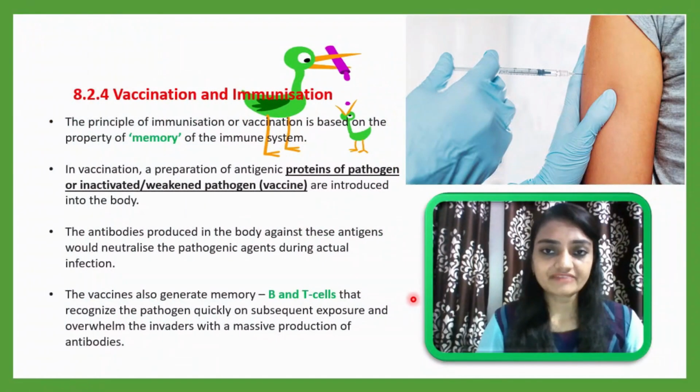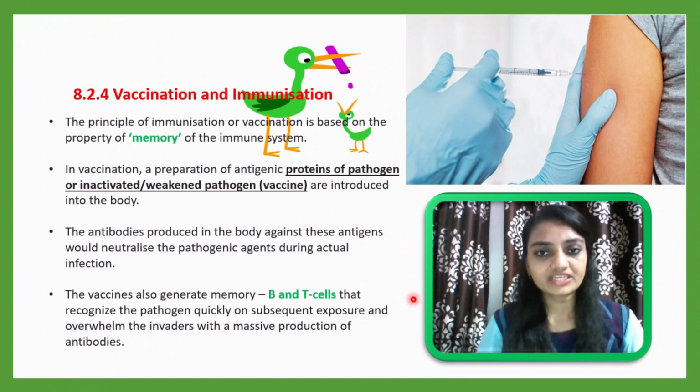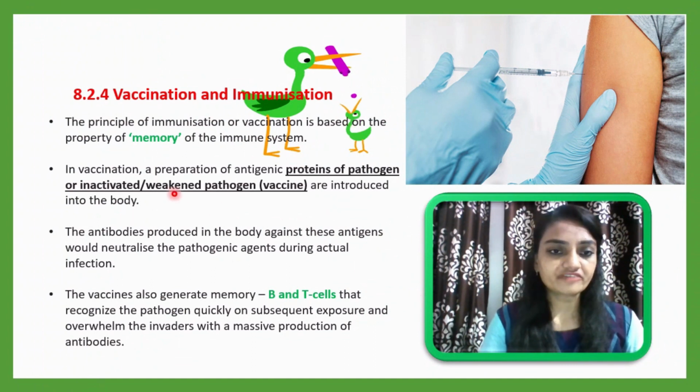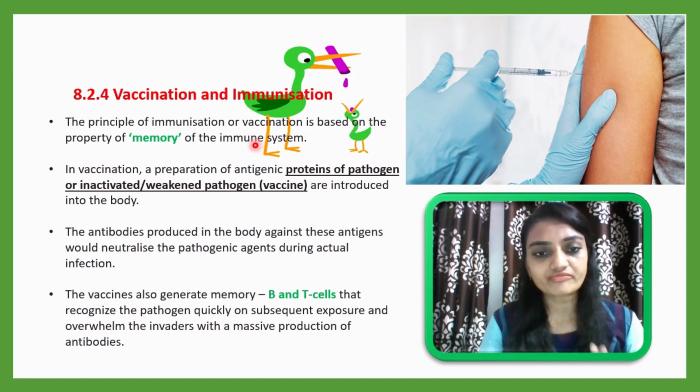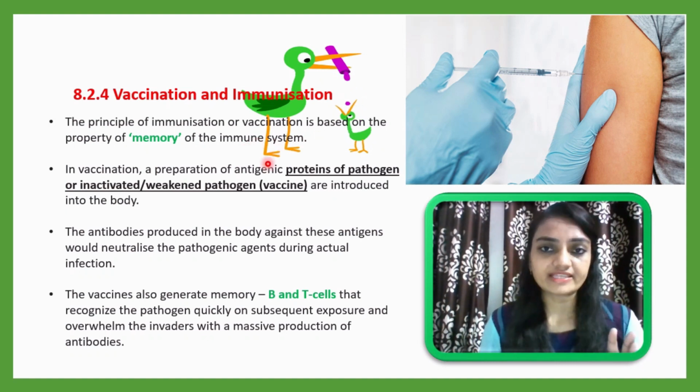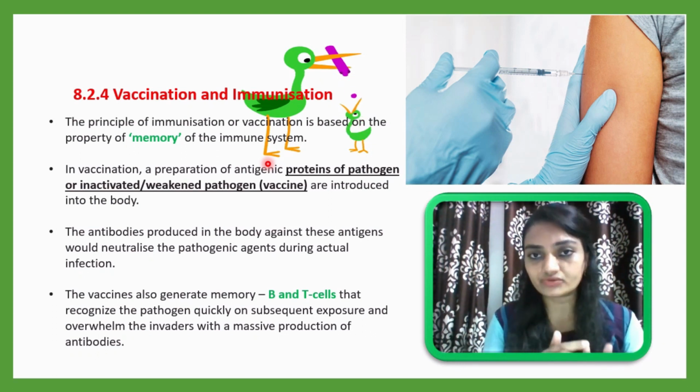Now let me start with another topic, vaccination and immunization. First of all, let me explain the principle behind vaccination. The principle of immunization or vaccination is based on the property of memory of the immune system. As you know, when the third line of defense mechanism is activated, at that time a B cell will divide into two.